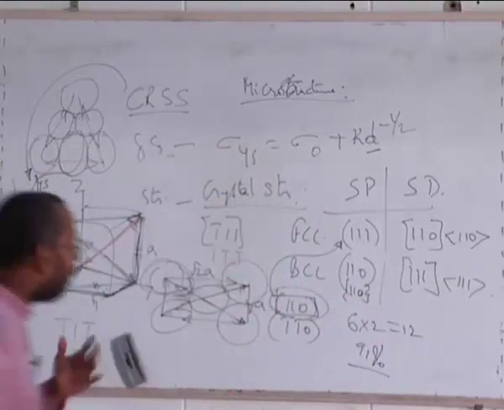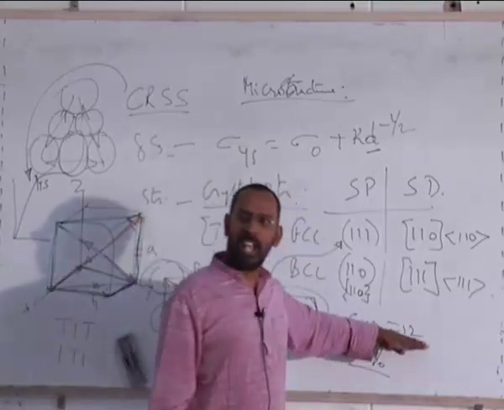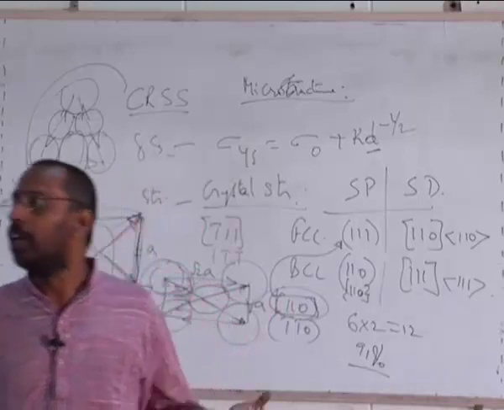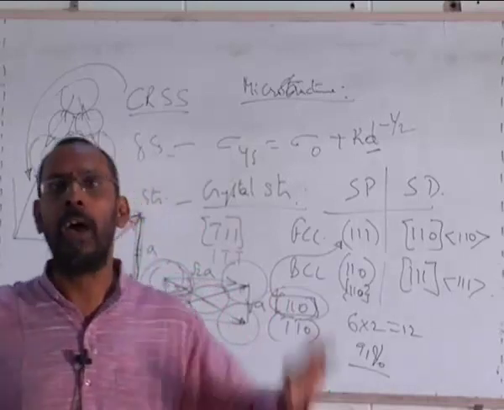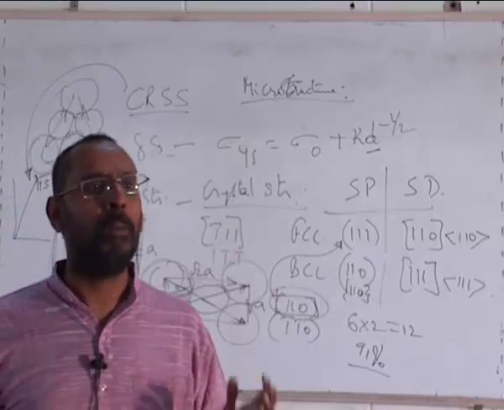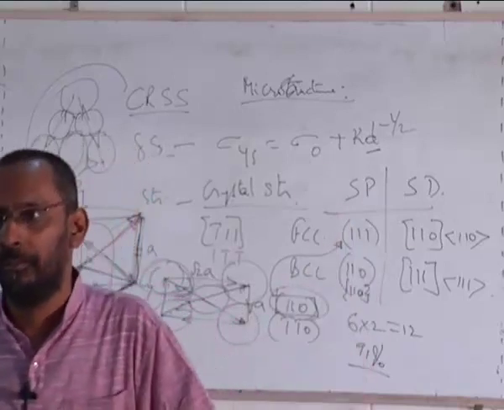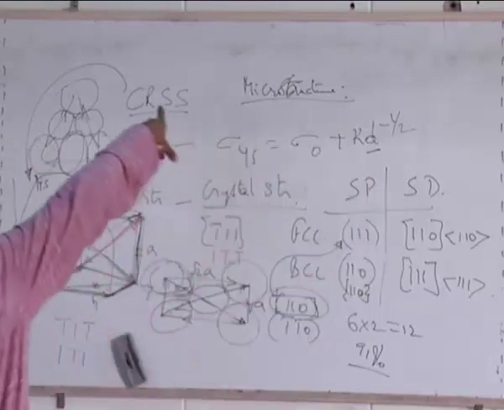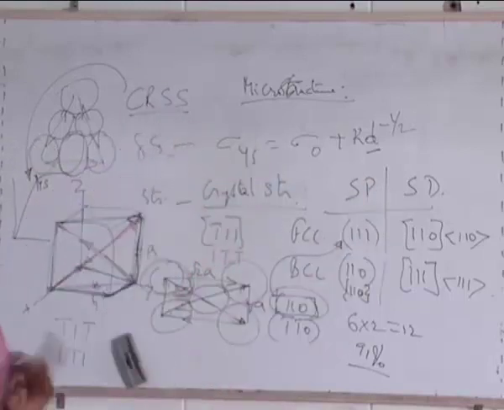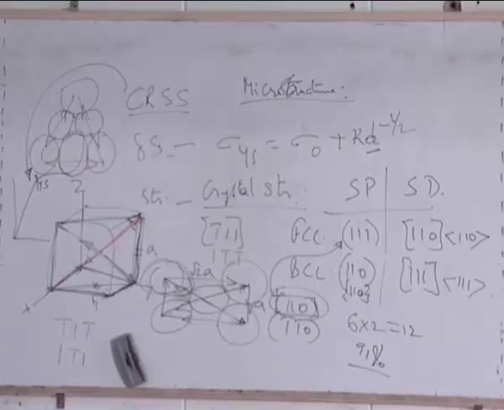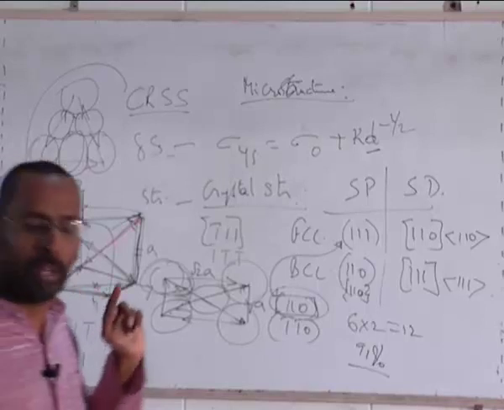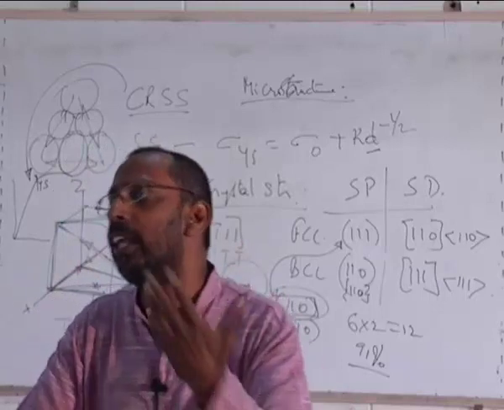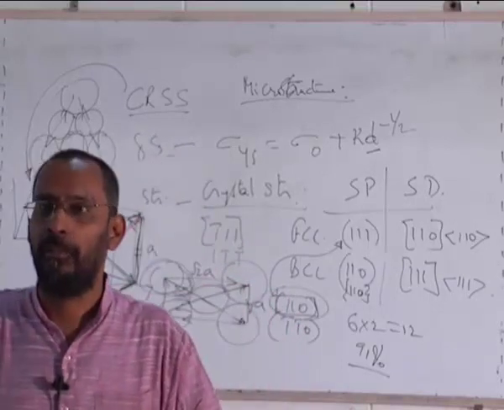Now you may say, sir, BCC also has 12 slip systems, FCC also has 12 slip systems. So in principle, both of them have the same number of slip systems, so they both should be equally deformable. It is not so. The reason is the 111 of FCC is more close packed than the 110 of the BCC. That's why the FCC unit cell can deform more easily than the BCC unit cell.